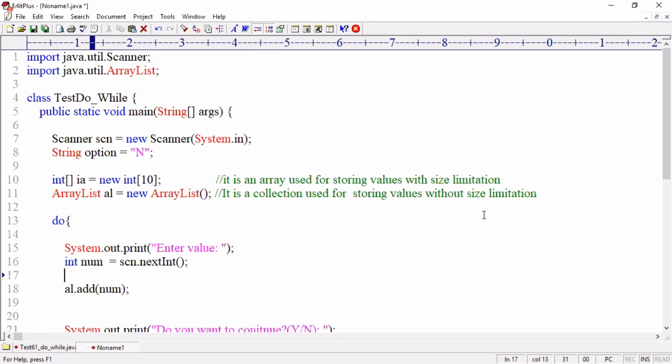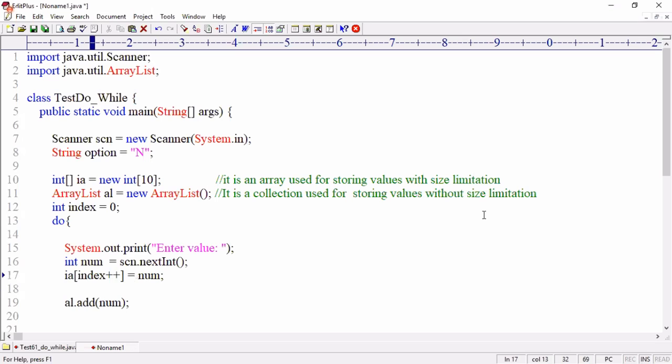Tell me, if it is an array, what syntax should I write? IA[index] you should write. What is the index? You have to maintain an index variable. You have to declare one variable here, int index, default value 0. And now IA[index++] equal to number.